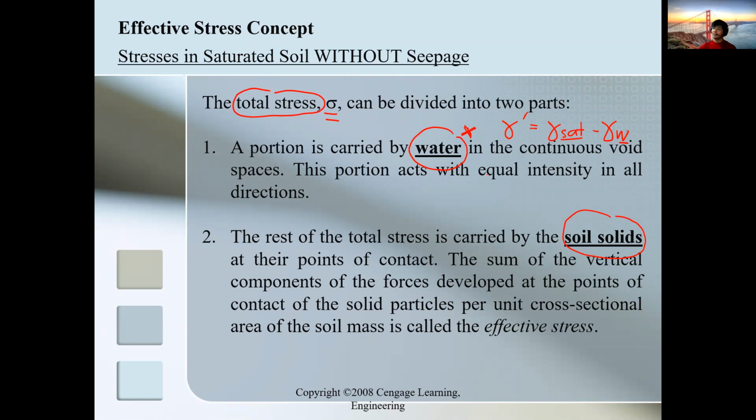Okay. So if we get the water aspect out, that's what we call effective stress, where we sum up all the contact forces of our soil particles or solid particles, concentrating on the soil particles alone. That's the effective stress. If there is water, that's total stress. If there is no water, concentrating on the soil solids alone, that's the effective stress. So that's what you should remember.